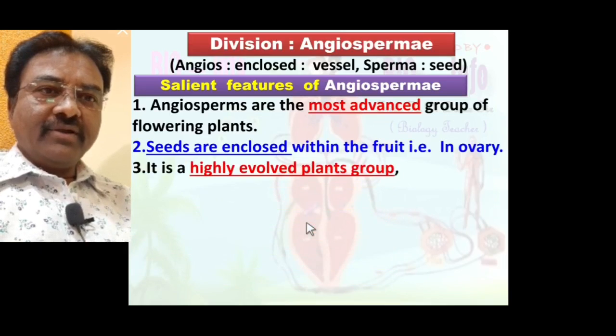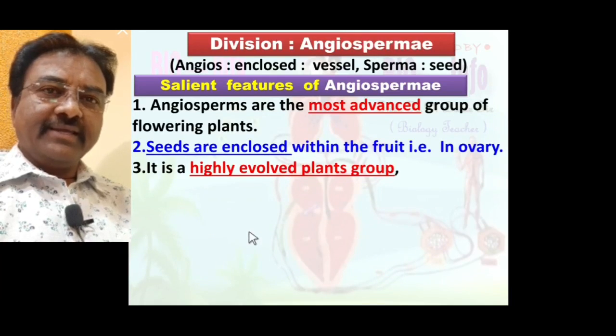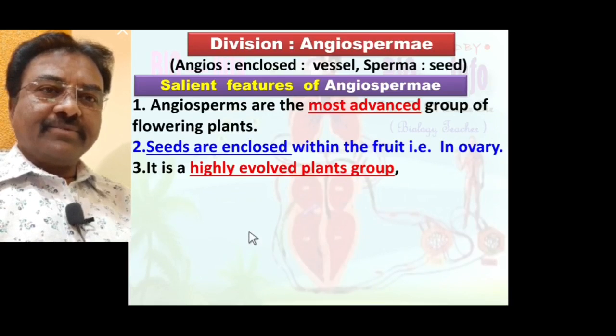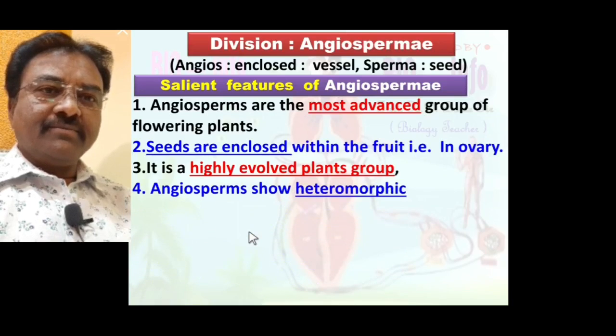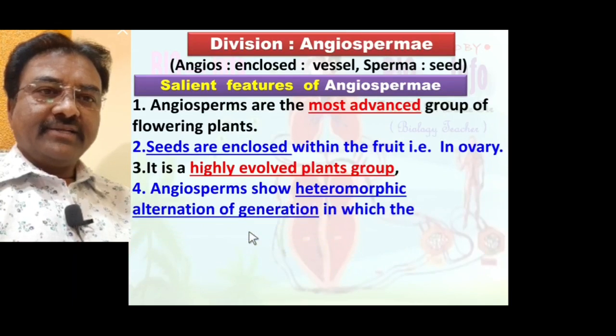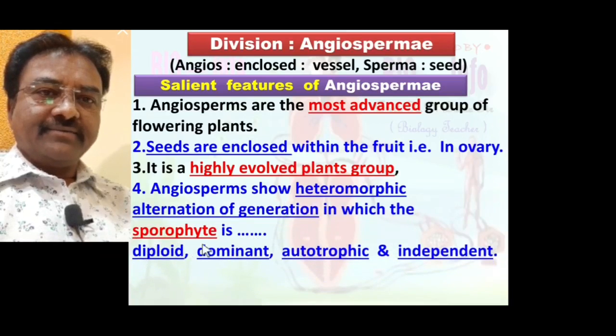Third point, angiosperm is a highly evolved plant group. Therefore the flower is a reproductive organ with highly evolved different parts. Angiosperm shows heteromorphic alternation of generation in which the sporophyte is diploid. The sporophyte of angiosperm is diploid, means 2n number of chromosomes.